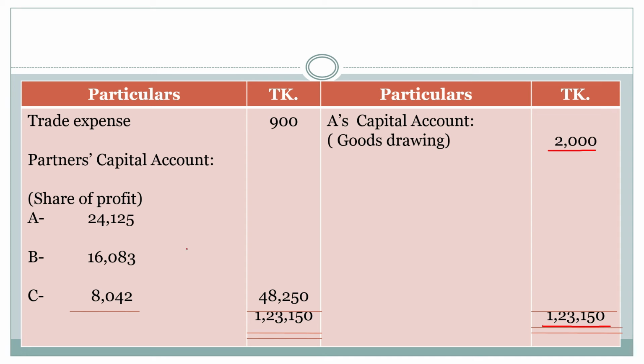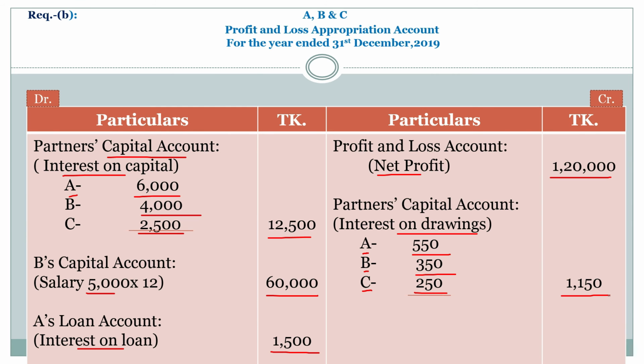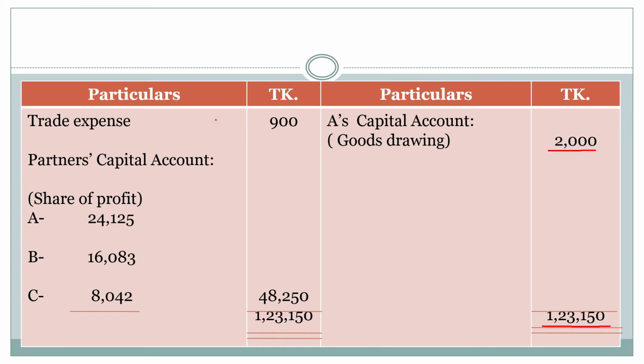Now 1,23,150 taka minus 12,500 taka minus 60,000 taka minus 1,500 taka minus 900 taka. Now we will get divisible profit 48,250 taka, which will be divided among the partners. At first, partner A, 24,125 taka. How is it possible?